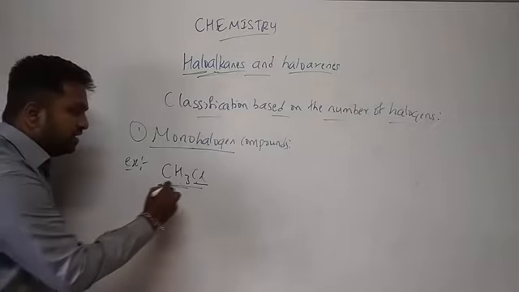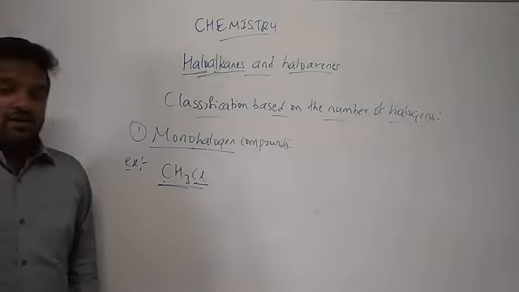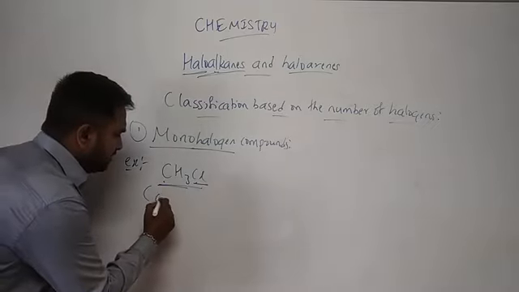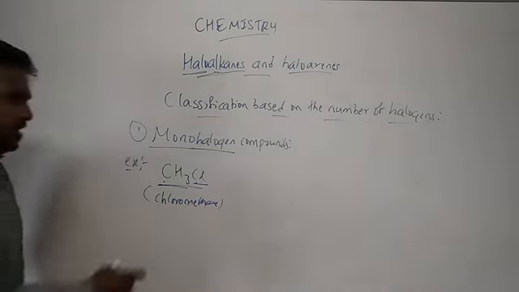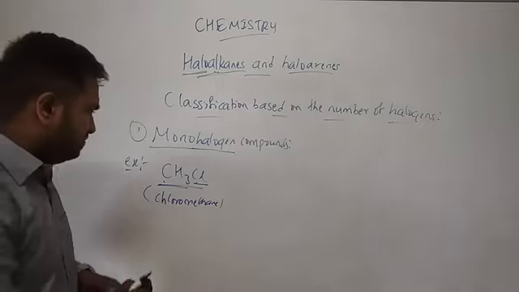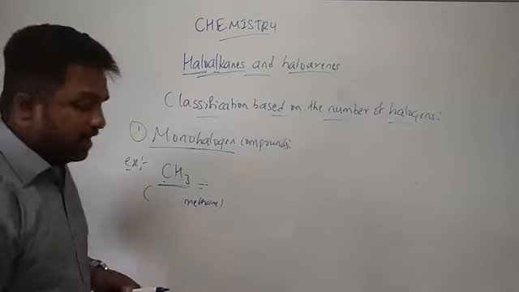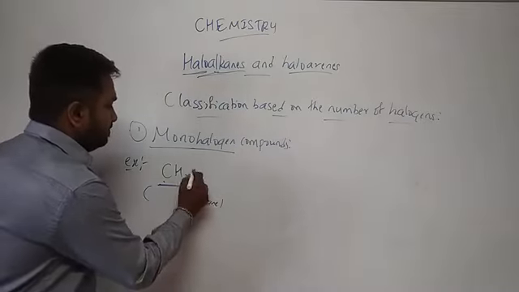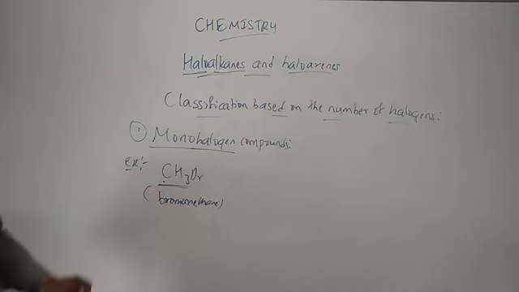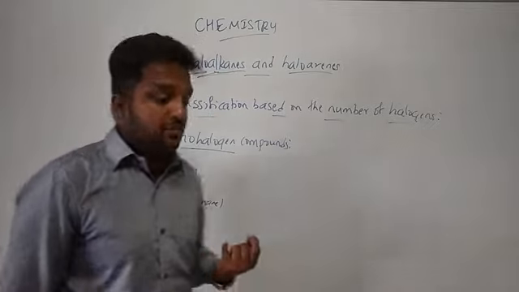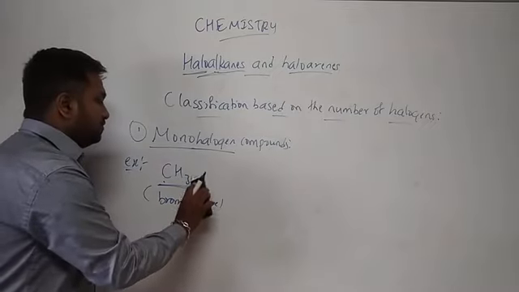Is this an alkane? Yes, it is, because the carbon is sp3 hybridized. So this is chloromethane. This is an example. Let me take one more, different example. Let's have bromine here. So now it is bromomethane. If you take C2H5 instead of CH3, it will be bromoethane. Clear? So this is an example for monohalogen compounds.